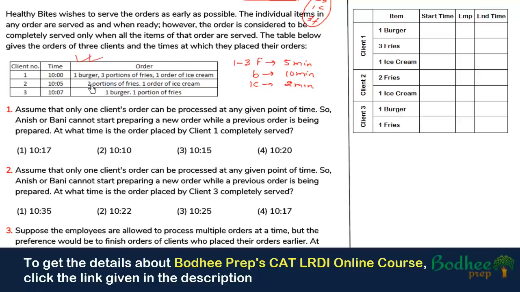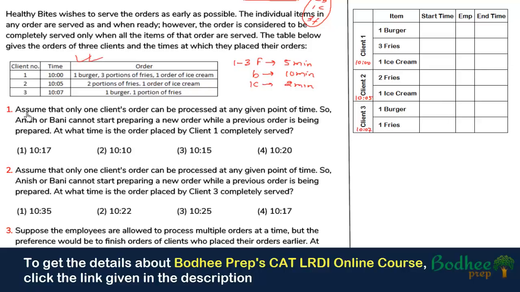I've just missed the time, so let me write it here that the order was placed at 10 by client 1. Here the order was placed at 10:05, and here the order was placed at 10:07, right? And these are the items they have ordered. The rest of the 3 columns are start time, which employee is preparing it, and at what time the preparation of that item got completed.